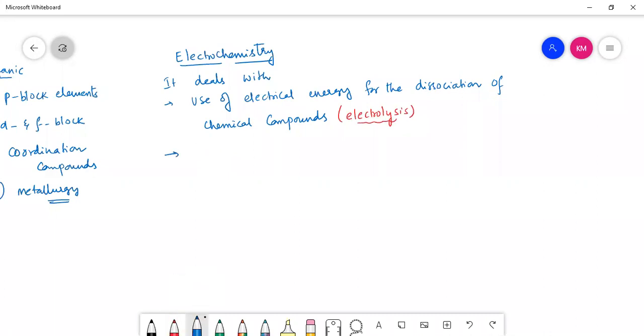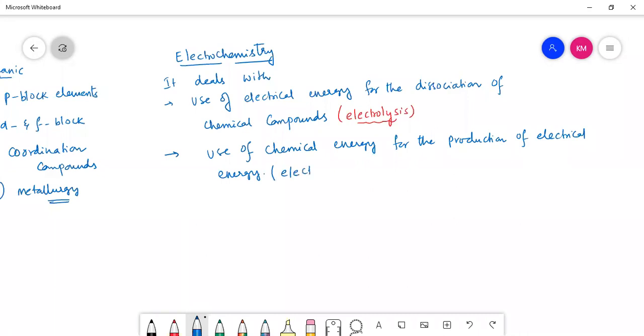And the second one is the use of chemical energy for the production of electrical energy. How do we use chemical energy for the production of electrical energy?